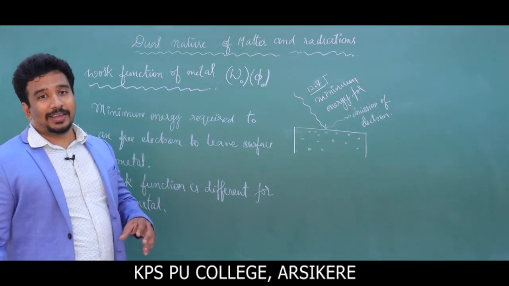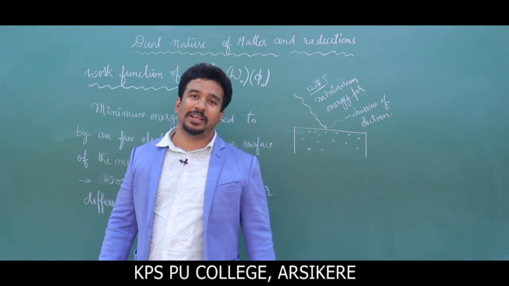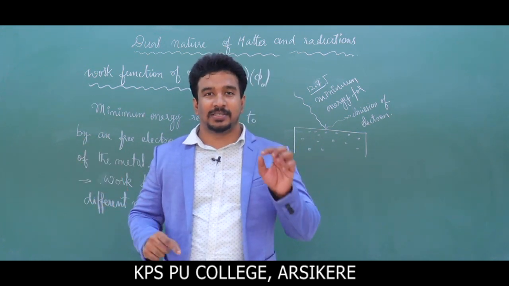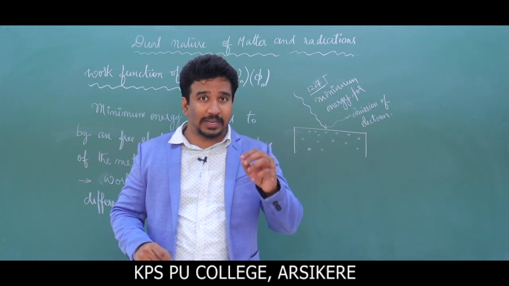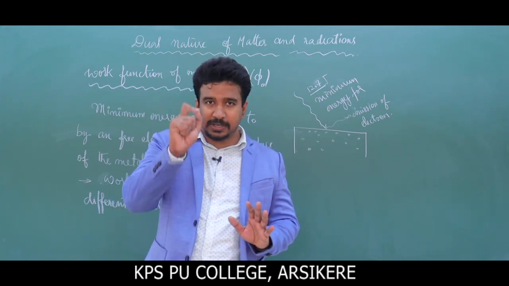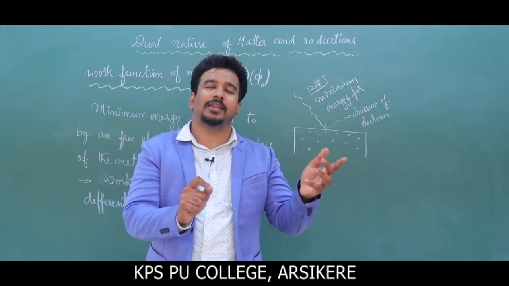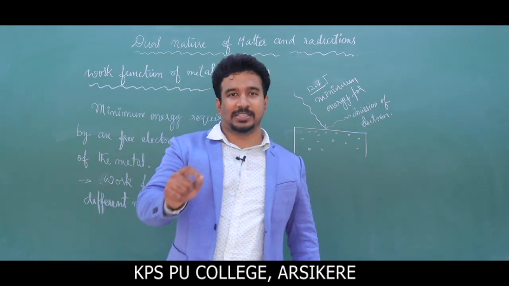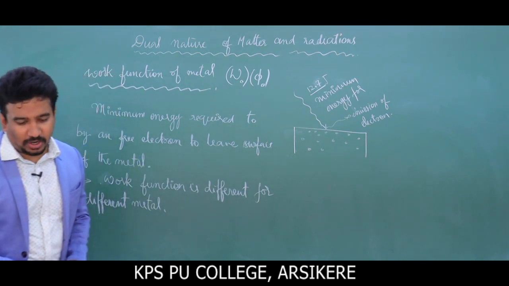If we apply lesser energy than the work function of metal, will there be electron emission? Definitely no emission. Sir, can we have emission for a value of energy which is more than the work function? Definitely you will. So work function is the minimum energy for an emission of electron. If you apply more than that, emission happens, but if you apply less than that, it is not possible. See, that is about work function. Next we are going to study about types of electron emission.